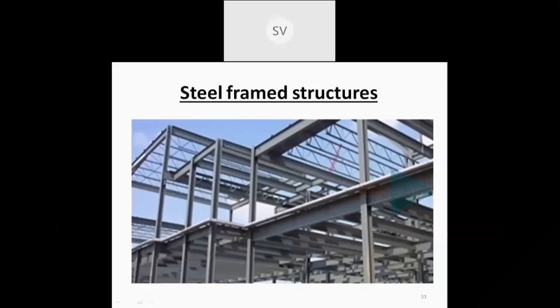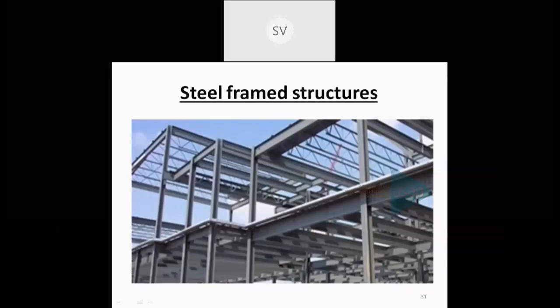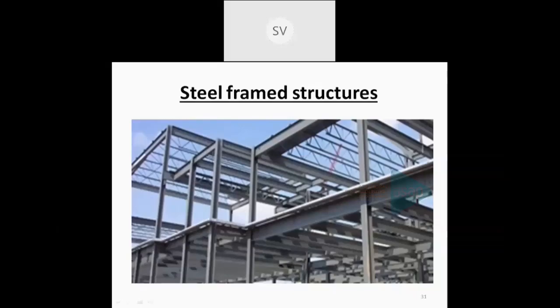But nowadays we are using a bolted steel construction technique, and that is the most preferred one also. So in a bolted steel construction method, first of all, the fabricators produce finished steel components to the required length, and they are painted, transported to the site, and bolted in position. So finishing the product to the correct length, then it is transported to the site, and then it is erected, and the different components are bolted together. So that is the main thing which is happening in bolted steel connection.